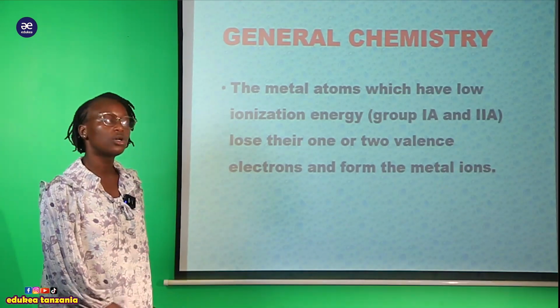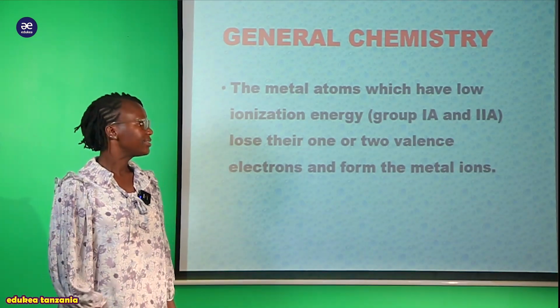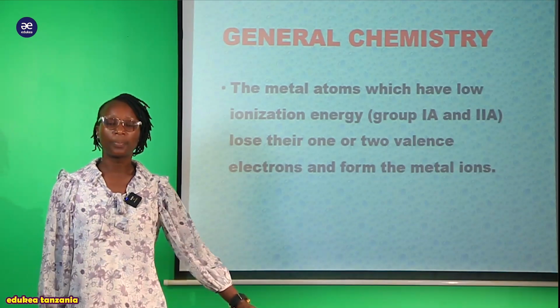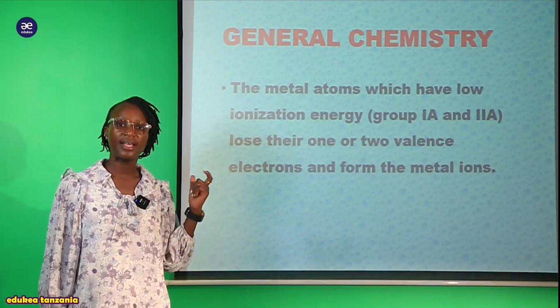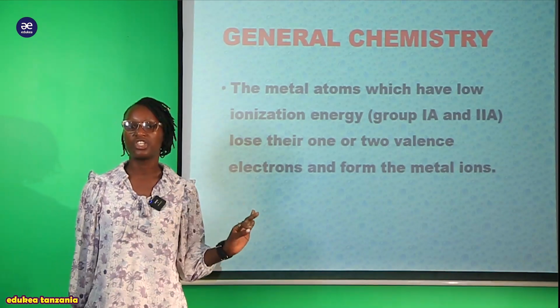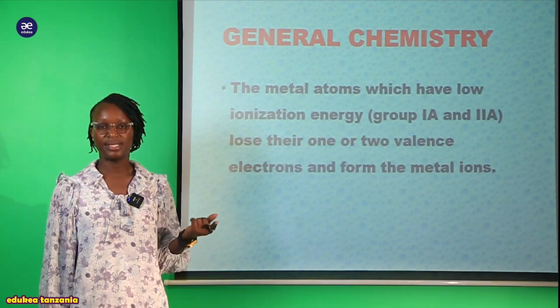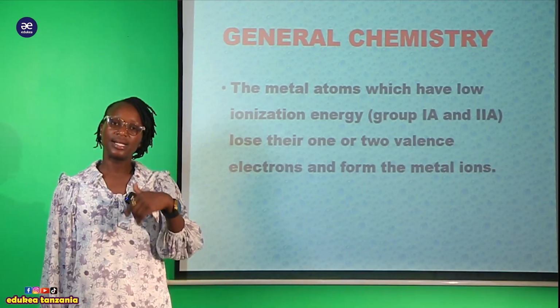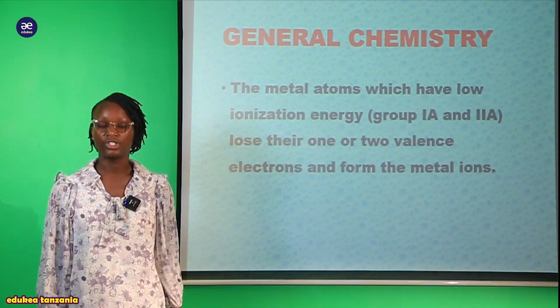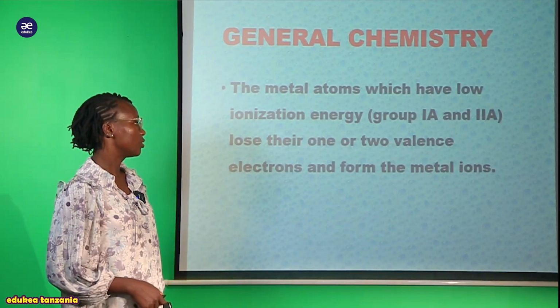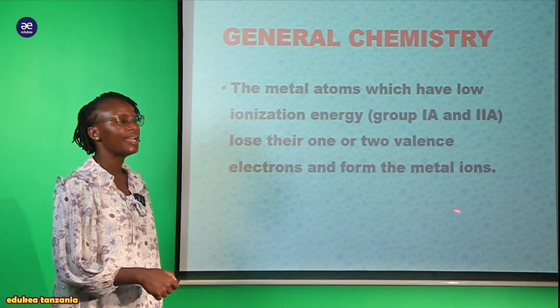Anaenda kutengeneza the metal ion. The same apply katika group 2. Kumbuka valence na electron the same, lakini valence huwa tu inakuwa haina charge. Valence inakuwa haina charge, lakini pia yenyewe ni zile outermost electrons ambazo zina take part katika reaction. Sema tu inakuwa haina charge. So that's why we are talking about the valence electron.